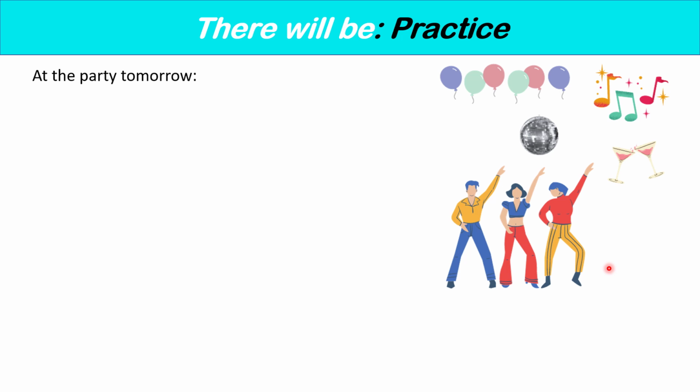Okay, so now let's practice there will be. Imagine there is a party tomorrow, and these are the things that will be at the party. I want you to fill in the blanks for these 6 questions. Number 1, many people.